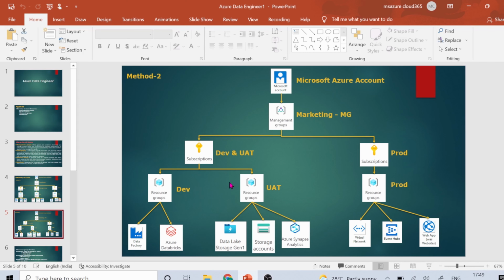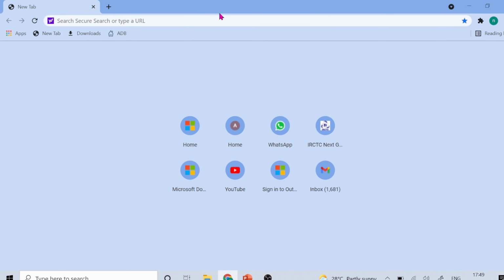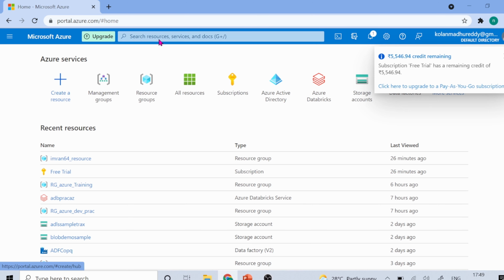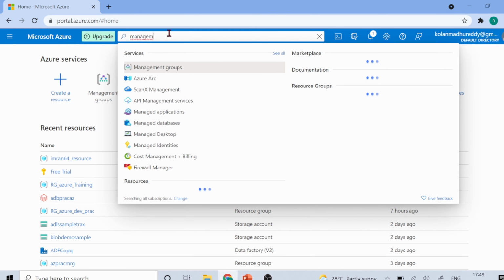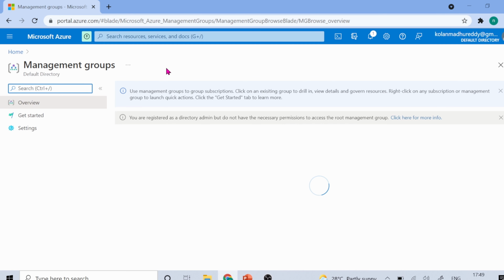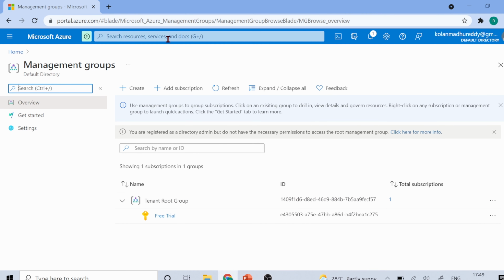Now let me show you this graphically in the portal. What is my first scope here? The management scope, that is the management group. Open the portal and in the search bar, give management group. Under the management group, as I told you, there will be subscriptions. Since it is a free trial version, this is the subscription, with the key symbol. Let me click on this particular subscription.